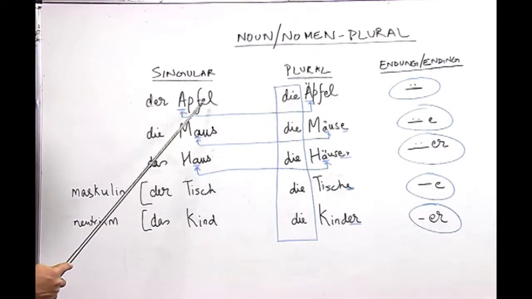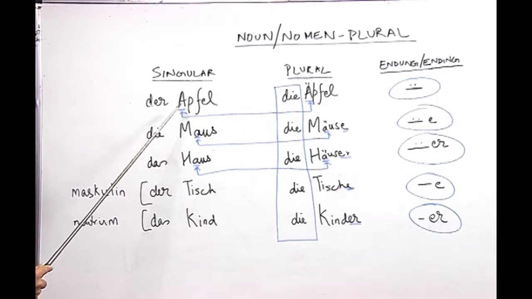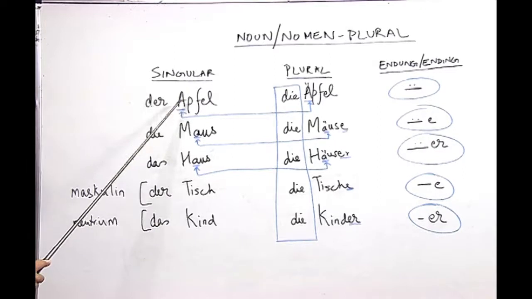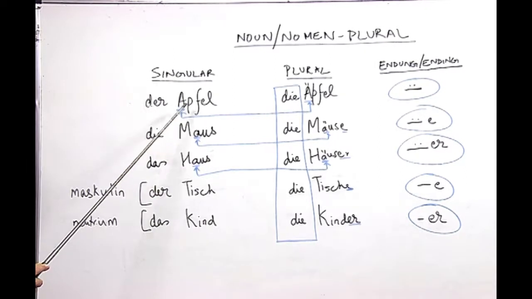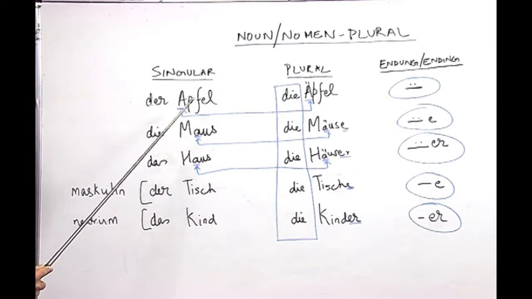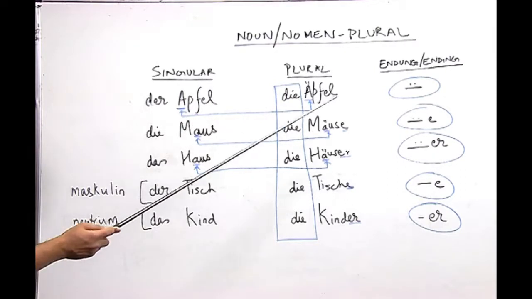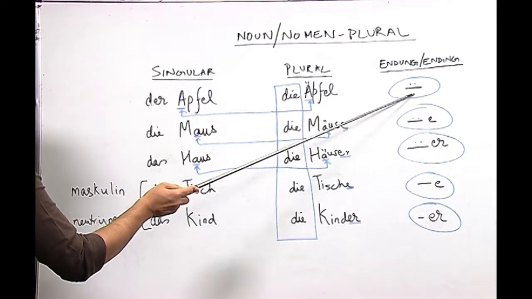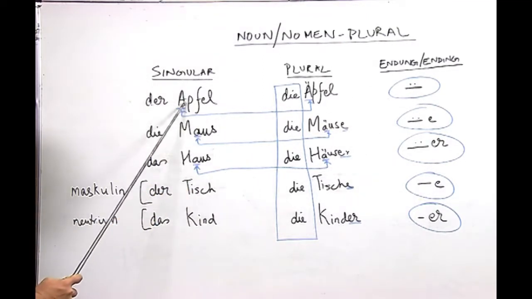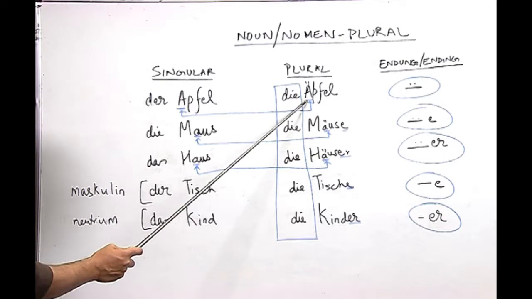So, nouns which usually have an a in singular either at the beginning or after another letter, they usually have the ending with an umlaut in the plural. So, der Apfel, die Äpfel.